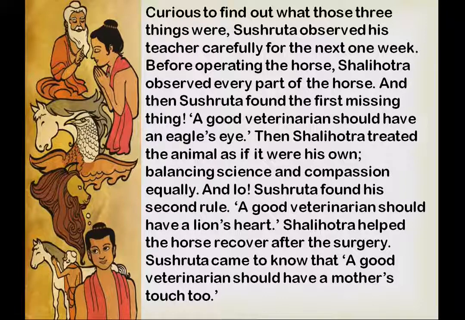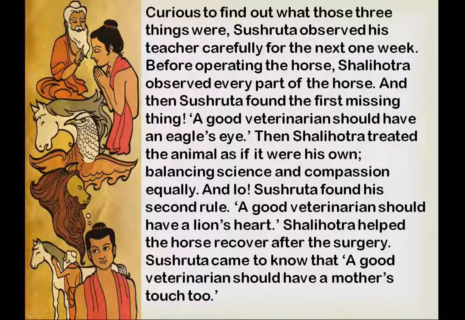Then Shalihotra treated the animal as if it were his own. That means balancing science and compassion equally. Afterwards, the second thing Shushruta found was that Shalihotra treated the animal with love and care, and with that he did the treatment. That means with the science, while treating animals, we have to see the animals' pain also. We have to give compassion to the animals with love and care. This was the second missing thing.